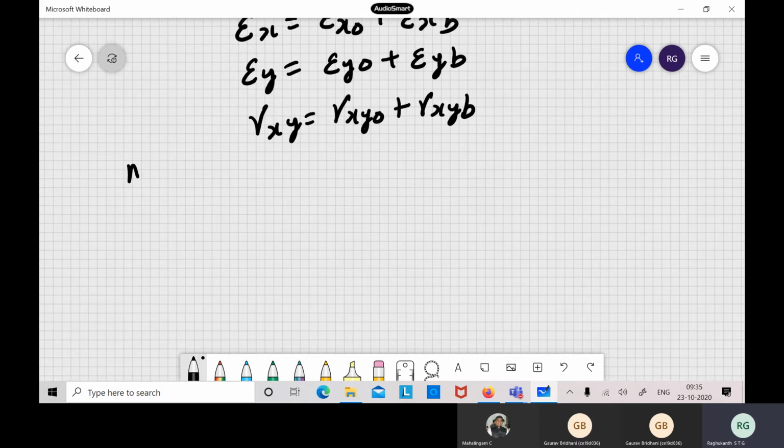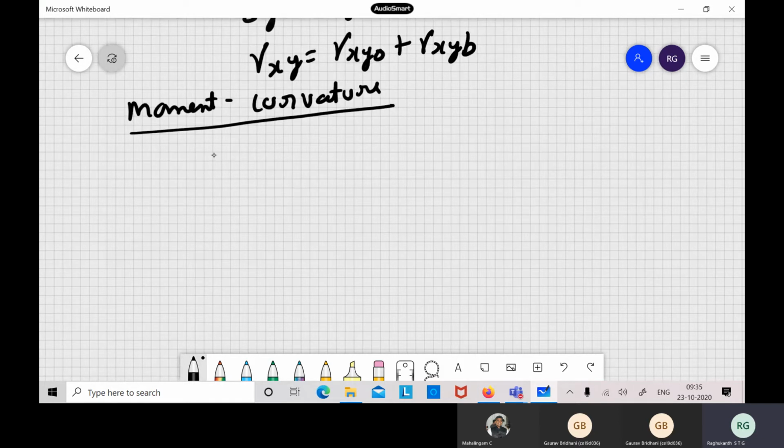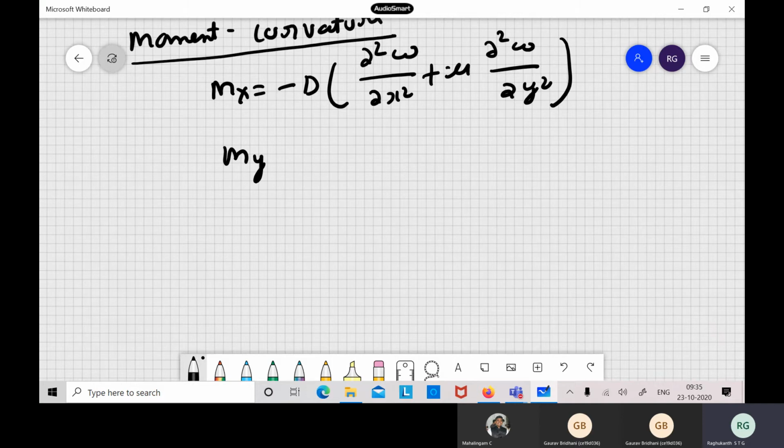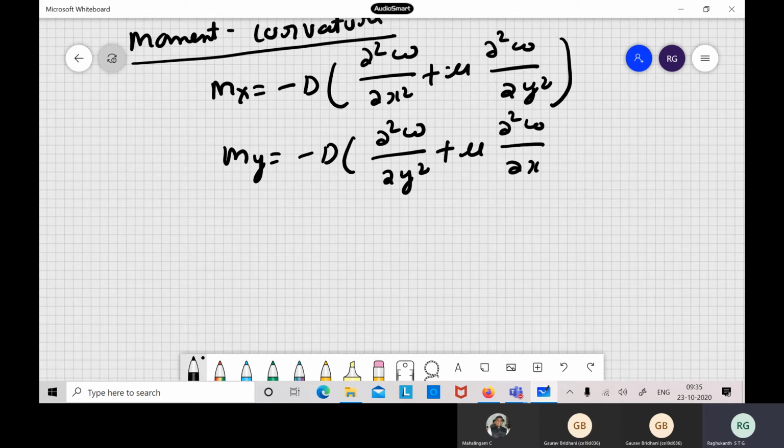Now moment curvature relations: previously we wrote all those things for plate, and here also, if you do all the calculations, you will get more or less the same equations. Mx is minus D (∂²w/∂x² plus mu ∂²w/∂y²), My is minus D (∂²w/∂y² plus mu ∂²w/∂x²).